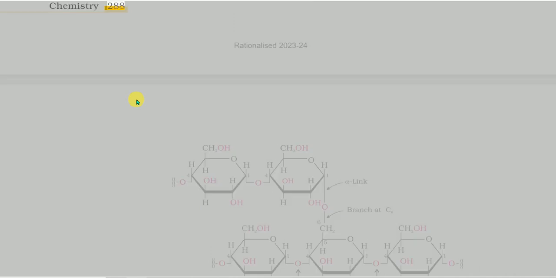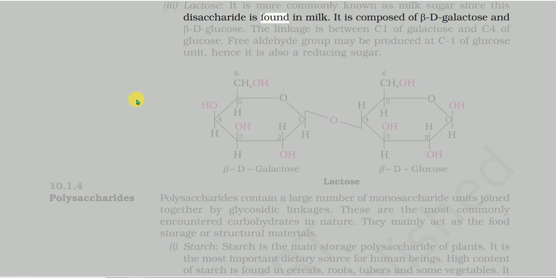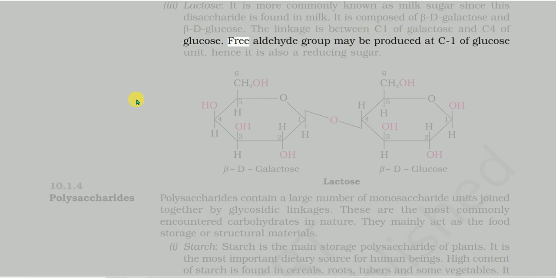Lactose. It is more commonly known as milk sugar since this disaccharide is found in milk. It is composed of β-D-galactose and β-D-glucose. The linkage is between C1 of galactose and C4 of glucose. A free aldehyde group may be produced at C-1 of the glucose unit, hence it is also a reducing sugar.